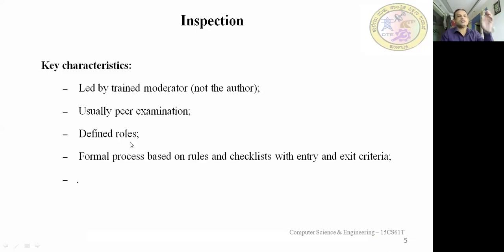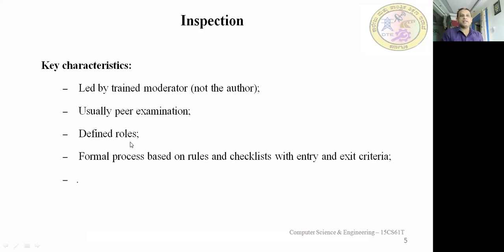The project manager will initiate or start the meeting. Then the moderator has to organize the meeting and monitor whether all the things are going on properly or not. The recorder has to record the things, and the author has to explain the things line by line. If any action is to be taken, they are going to note it down. So that is what we call defined roles. During inspection, every member has a definite role specified. What is his role? He has to do that.